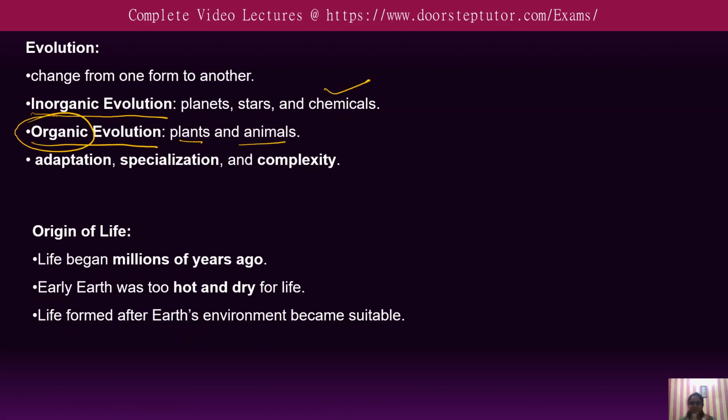These simpler organisms gradually evolved in every generation, and the organisms also strived to better their adaptation to the environment. So there was adaptation as well as specialization, and as the organisms evolved, it led to complexity, or we can say it resulted in much more complex physical structures and systems.